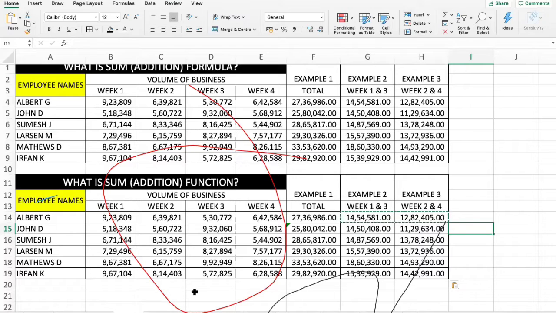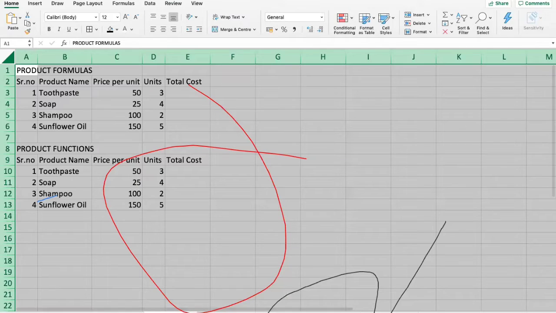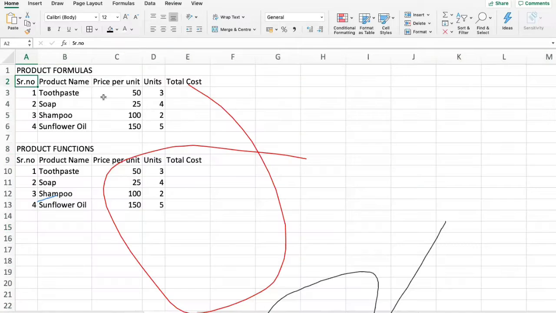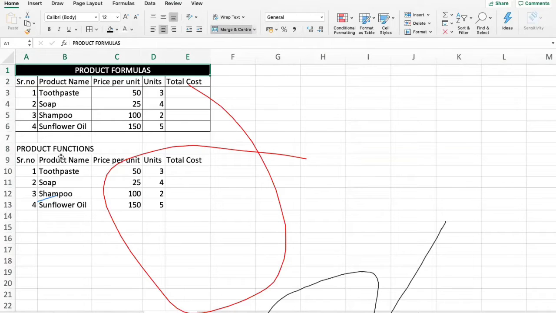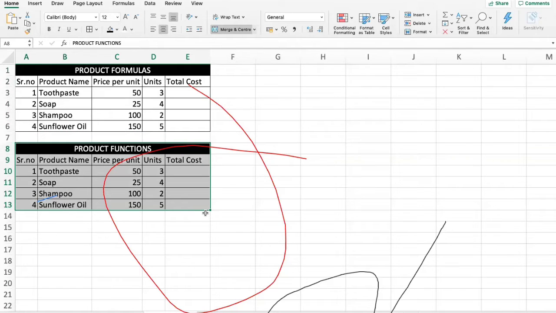So let's move on to the other function, that is multiplication. For multiplication also we have a formula as well as a function. That function is called PRODUCT. So first let's do the normal formatting. I want to merge this. I want a table against this, and I want similar formatting for the below table also.